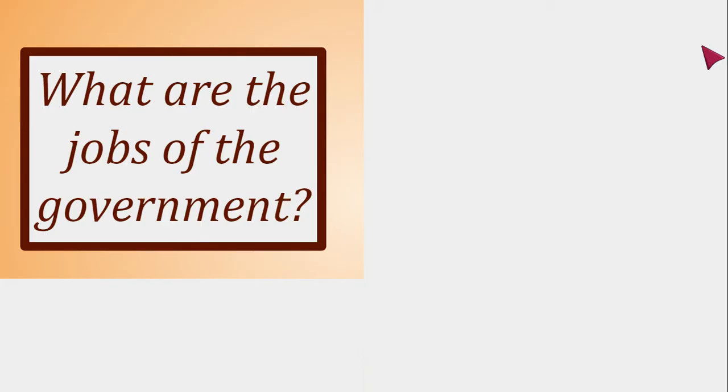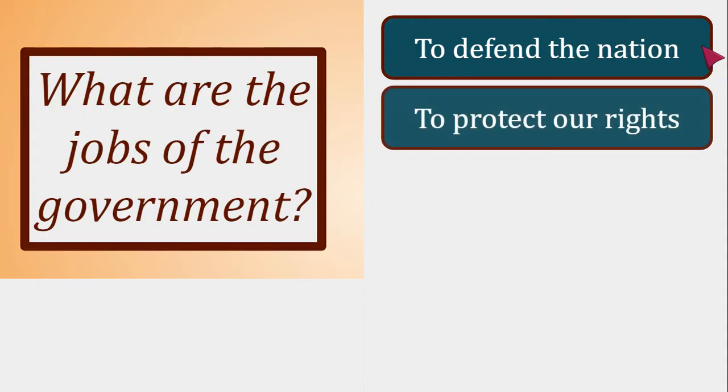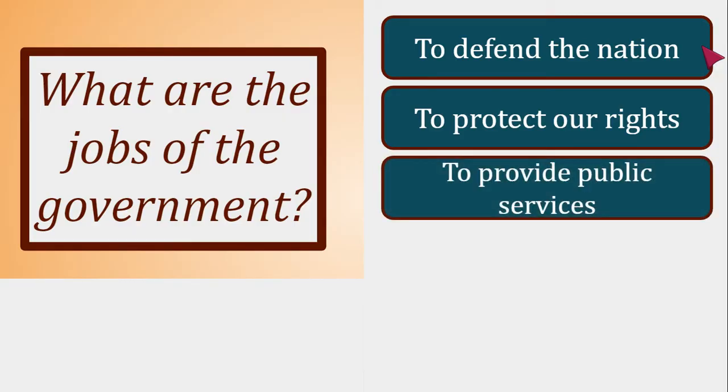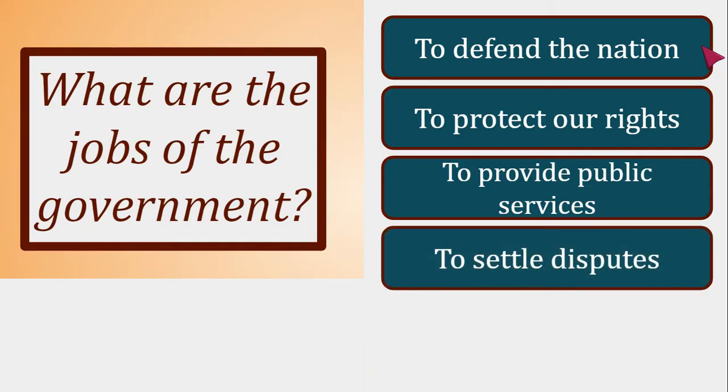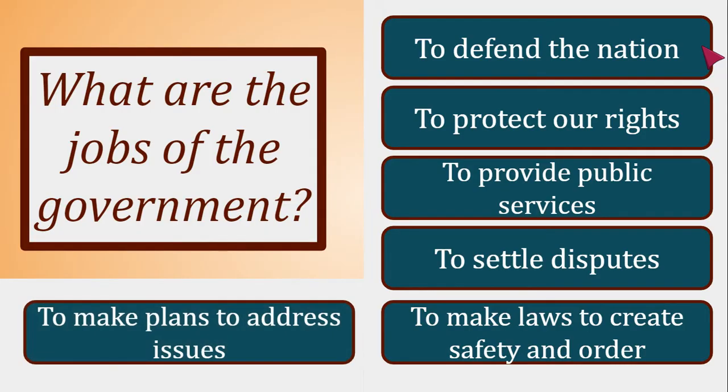So there are 6 jobs of the government that it's important for us to look at today. One job of the government is to defend the nation. Another is to protect our rights. To provide public services is the third one. Next, to settle disputes, to make laws to create safety and order, and the final one is to make plans to address issues. These are our 6 jobs of the government that we're going to take a closer look at today.